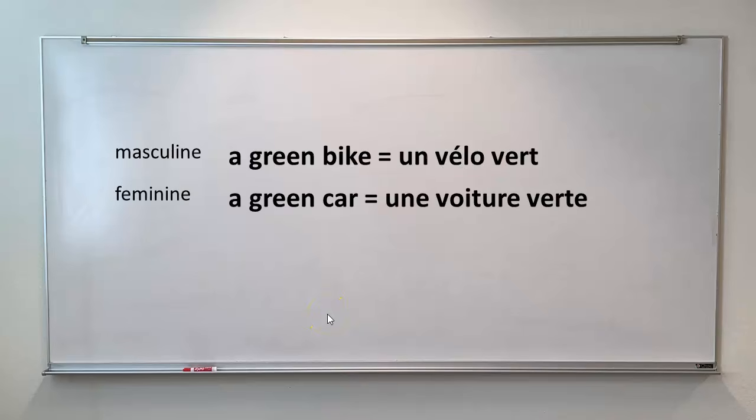A nice example, if you want to say a green bike, you would say un vélo vert. Vélo means bike or bicycle. A green car. The word for car is grammatically feminine, voiture. So a green car would be une voiture verte. So we have vert and verte. And those are the most important things that I can tell you about the gender of nouns in French.